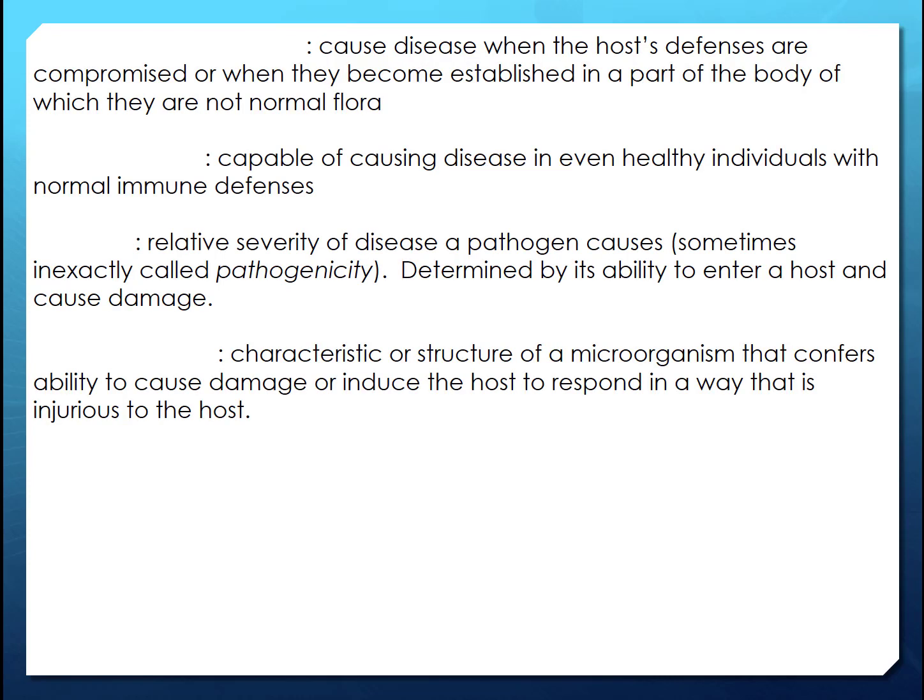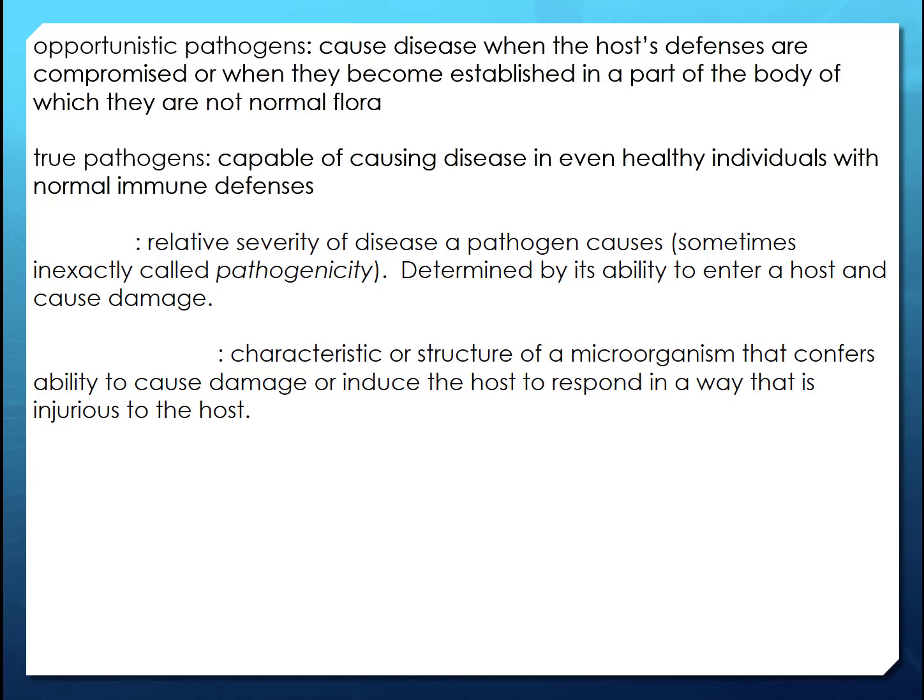And so when we're talking about those things, we do need to have a common language, okay? So what can cause disease when the host defenses are compromised, or when they become established as part of the body, in the wrong site from which they are not normal flora? Those are called opportunistic pathogens. Opportunistic pathogens, okay? So if that's an opportunistic pathogen, then who's capable of causing disease even in a healthy individual? True pathogens, right? True pathogens.